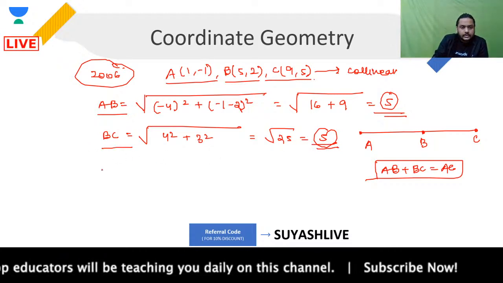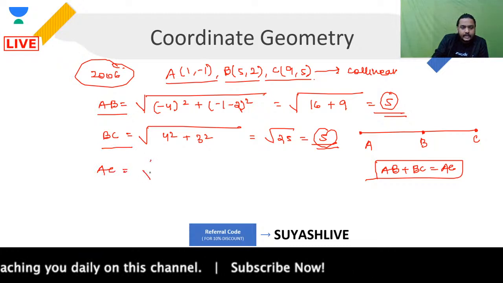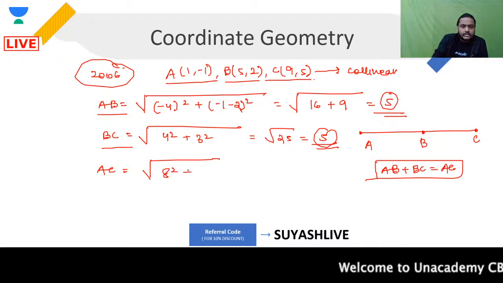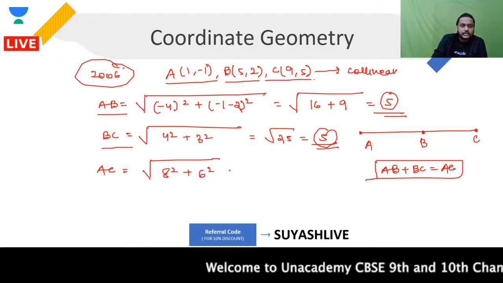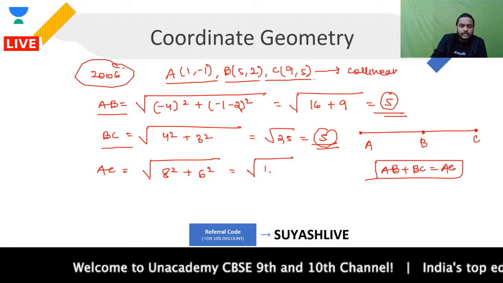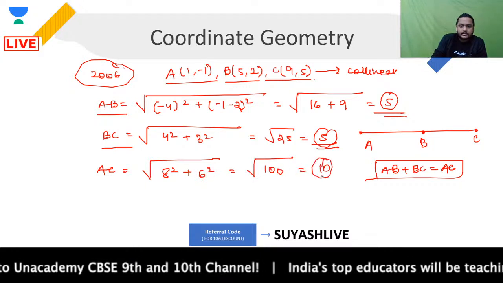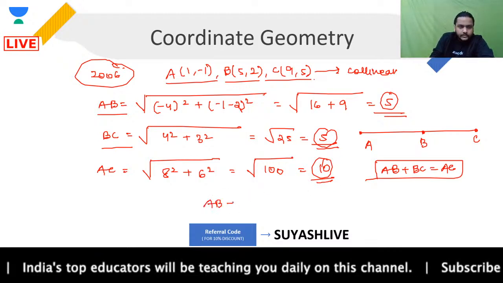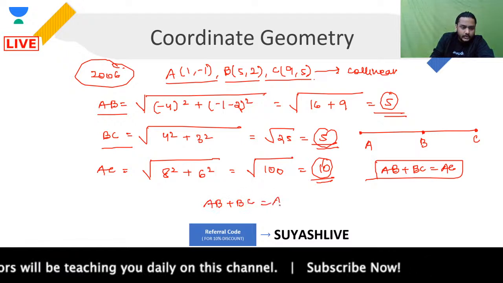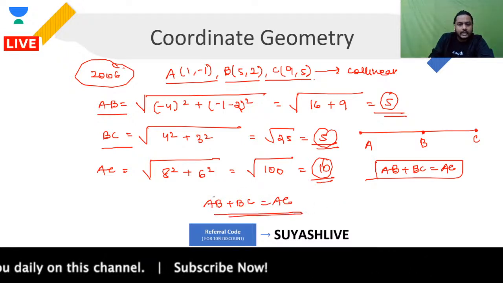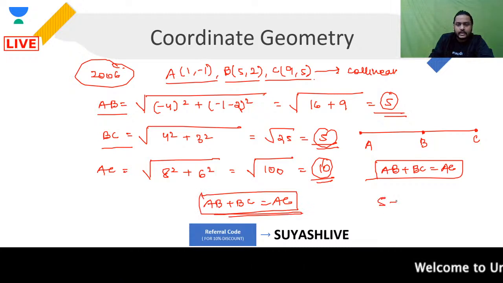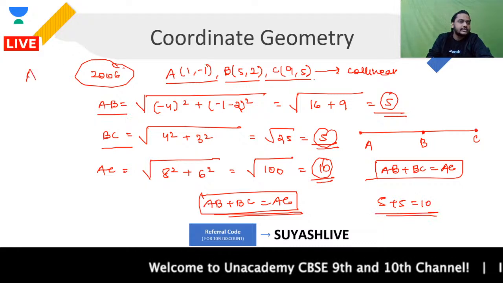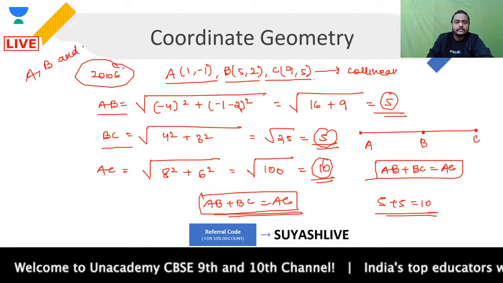Now, if you are talking about AC over here, what is AC? AC is nothing but the square root of, focus guys, (9 minus 1), 8 square, plus (5 minus of minus 1), that is 6 square, and that will be nothing but root of 100, which will come out as 10. Because you can clearly see that AB plus BC is equal to AC, because 5 plus 5 is 10, that is why you can say, guys, that yes, these 3 points A, B and C are collinear.